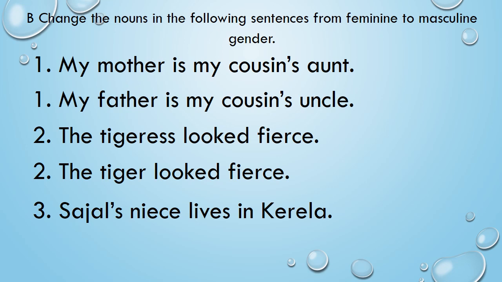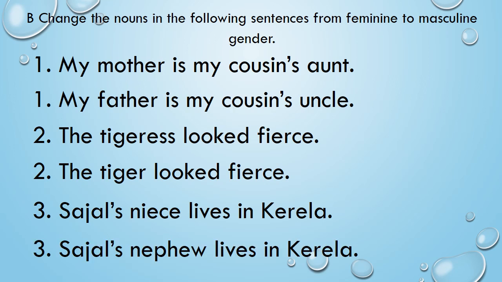Now, let me tell you again. I have a brother and my brother's children. If he has a girl, she is niece to me. And if my brother has a boy, he is nephew to me. Same way, if I have a sister, their children are my nephew or niece. So is the word niece clear to you? And the opposite of niece is nephew. So let's write the sentence. Sajal's nephew lives in Kerala.